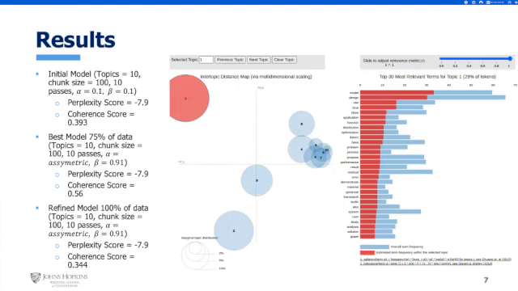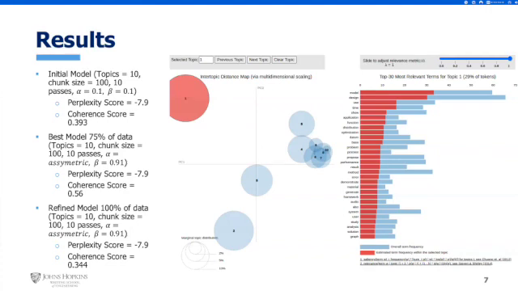So for our results, we did an initial look with just guessing, with alpha and beta both equal to 0.1, which is what was recommended for the Python library we were using. And this gave us a perplexity score of -7.9 and a coherence score of 0.393. It might not be too bad, but I wanted to see if we could fine-tune this even more.